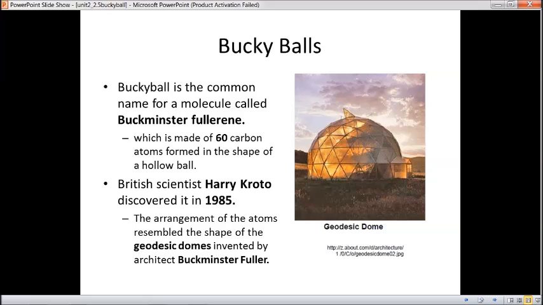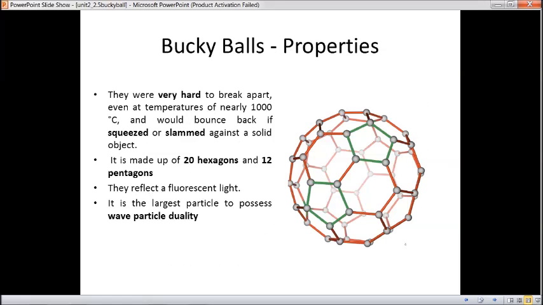So, buckyball is the common name for a molecule called Buckminster fullerene. It's named after the architect himself. It is made of 60 carbon atoms formed in the shape of a hollow ball, as shown in the figure. So, these buckyballs have some unique properties. They are very hard to break even at a temperature of 1000 degrees Celsius and would bounce back if squeezed or slammed against a solid object.